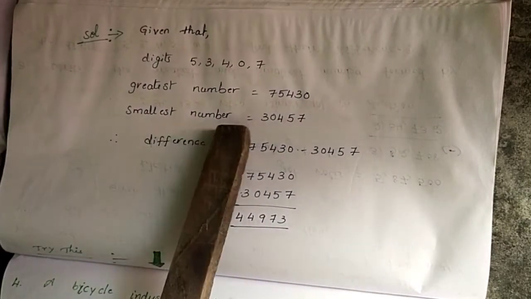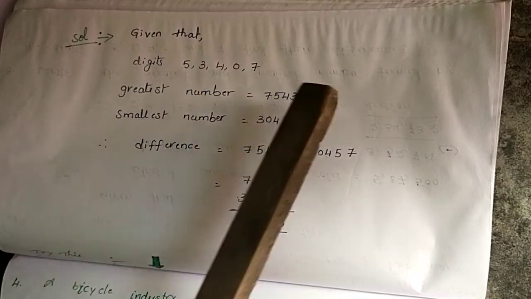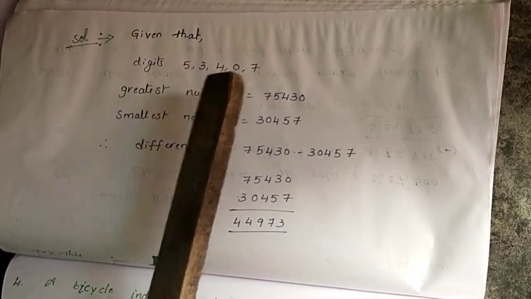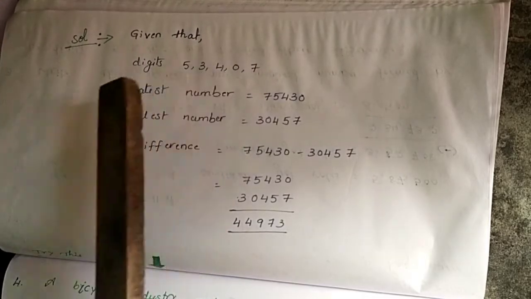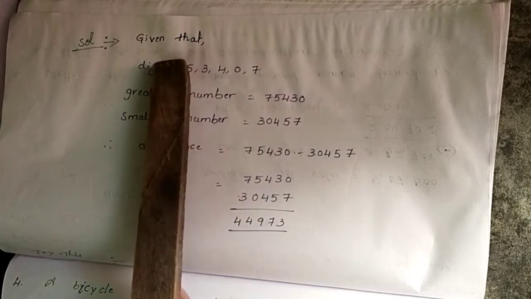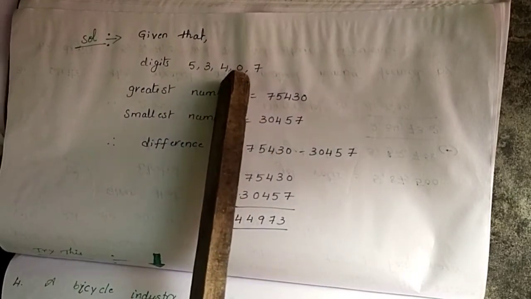Next, the smallest number. Actually here 0 is smallest. Already you all know 0 is smallest, but there is a small logic here. Always remember that logic. When you form the smallest number by using these digits, don't write 0 first. Why?